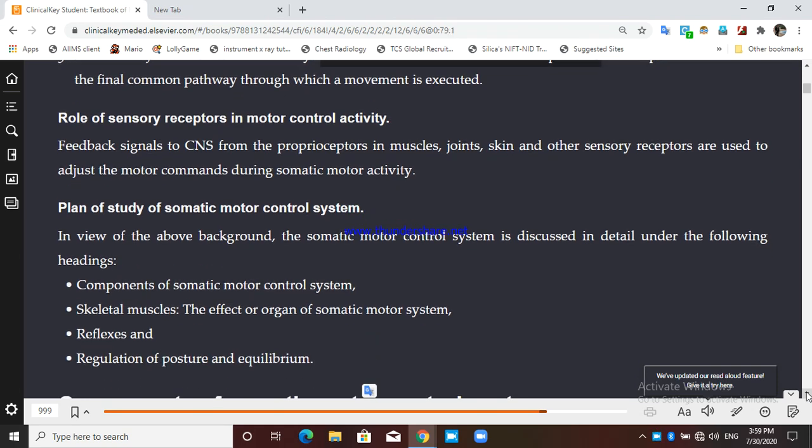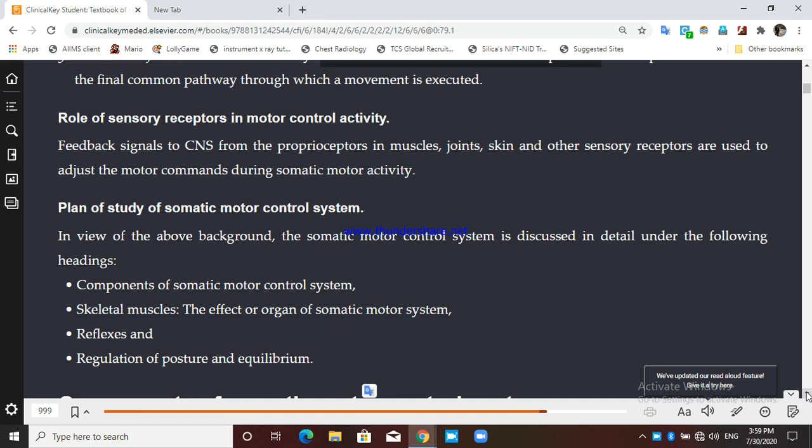What is the role of sensory receptors in motor activity? Can you pause and imagine, is there, or should there be, any role of sensory receptors in motor control activity? Yes or no? Think. Yes, very much important, because when you are running, you are not blind and running, you are opening your eyes and running. That means you are seeing, your visual receptor is active. When you are running, your joints receive proprioception, vibration, and joint position sense, and they send it to the central nervous system.